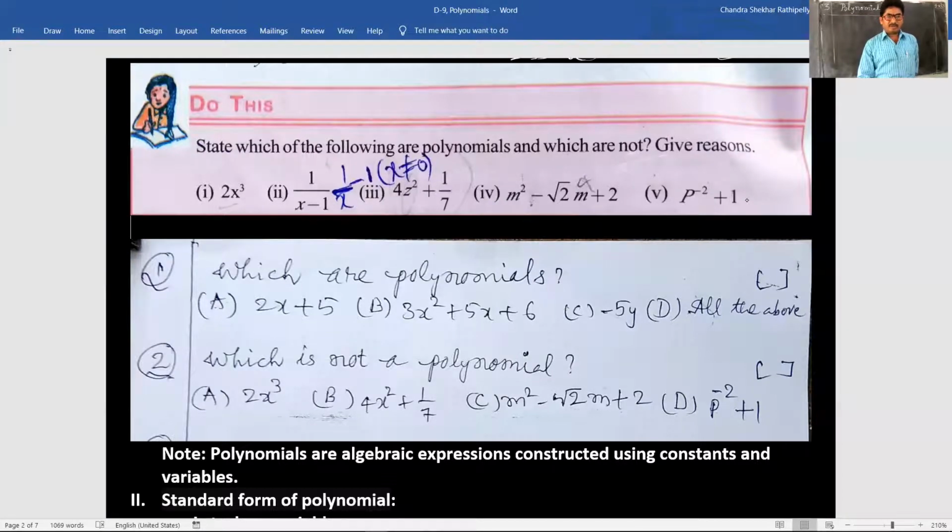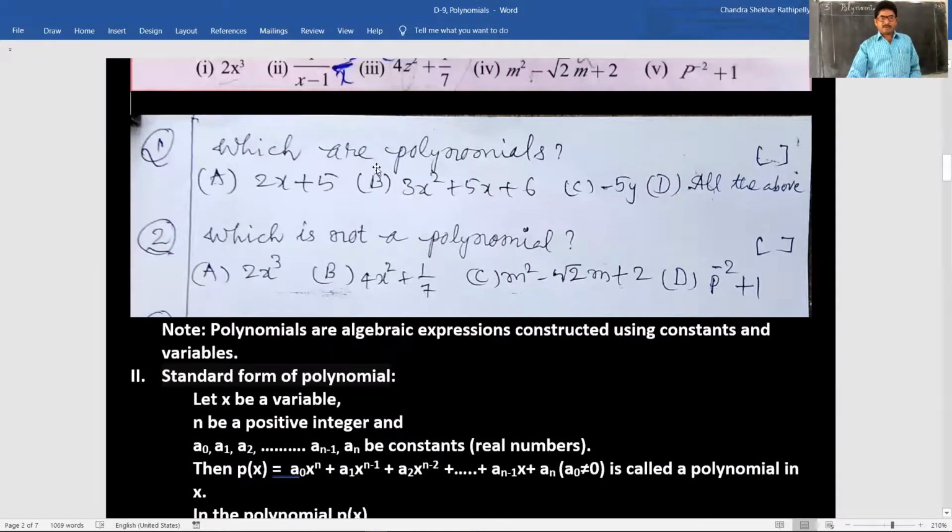So in this overall, first one, this is a polynomial. This is not. This is not. This is yes. This is yes. This is not. Yes. Okay, very good. You told totally.